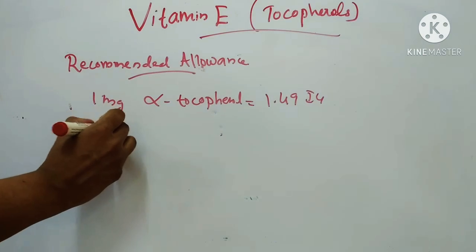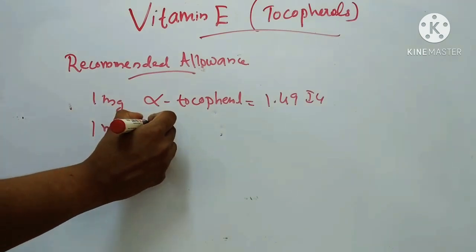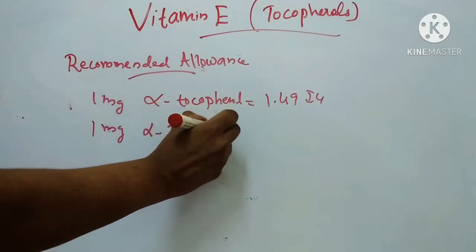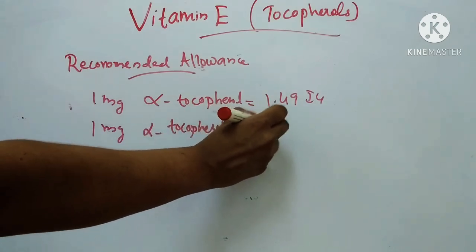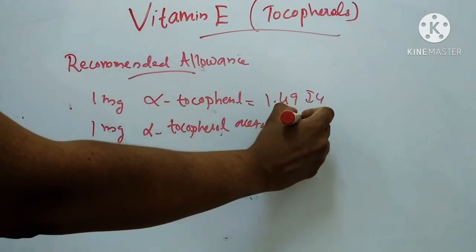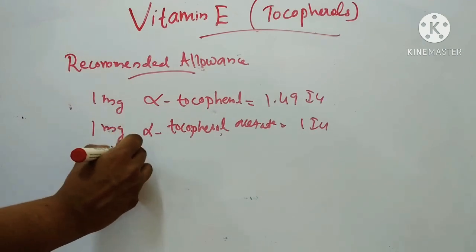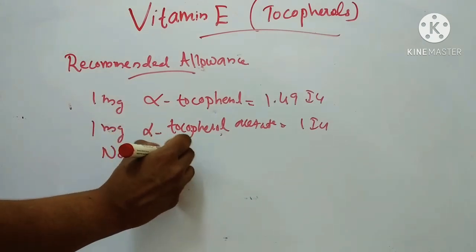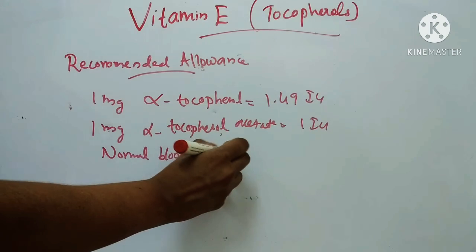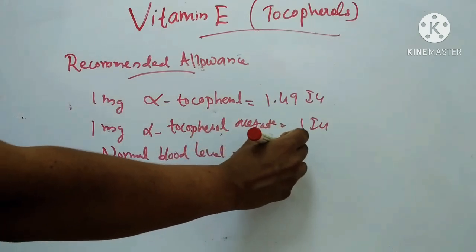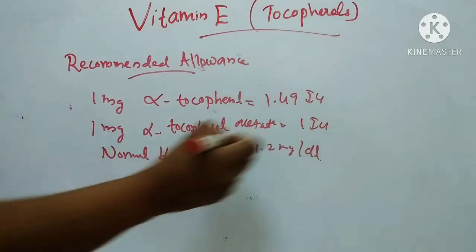Then 1 mg of DL-alpha tocopherol acetate equals 1 international unit. Its normal blood level is equal to 1.2 mg per dl.